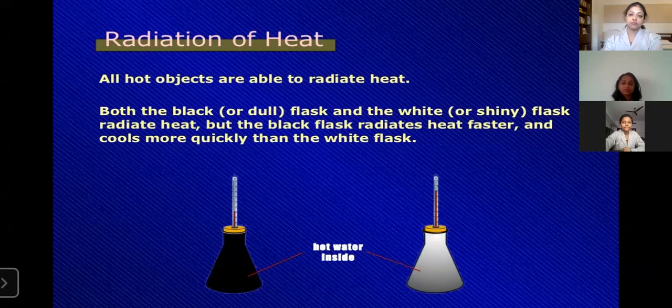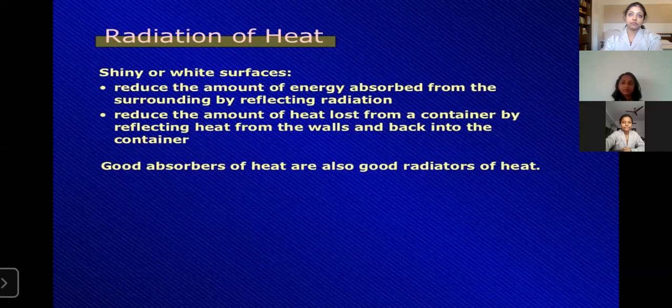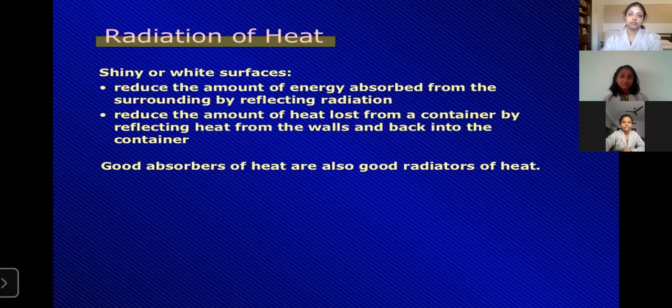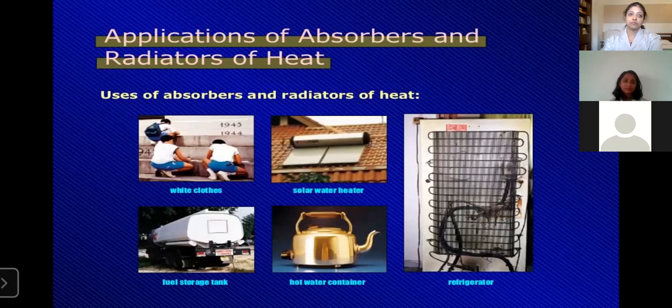Then radiation of heat. Shiny or white surfaces reduce the amount of energy absorbed from the surroundings by reflecting radiation. They also reduce the amount of heat lost from a container by reflecting heat from the walls back into the container. Good absorbers of heat are also good radiators of heat. Next we are dealing with some applications of absorbers and radiators of heat.